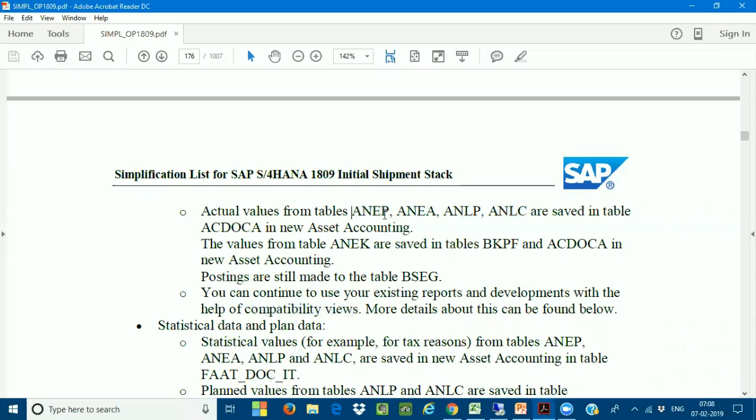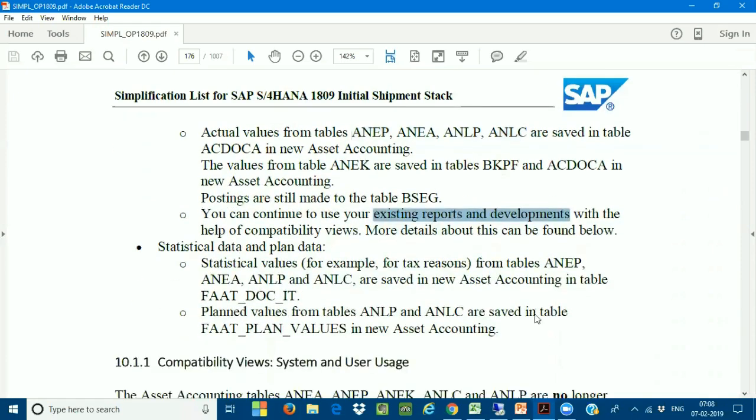Why? Because I have not completely removed these tables. The data is available, but in the compatibility view. You can only read the tables. You cannot modify, change, or delete. The tables are read and you can get the reports as new developments or enhancements. So there is no change in the process because of the compatibility view.